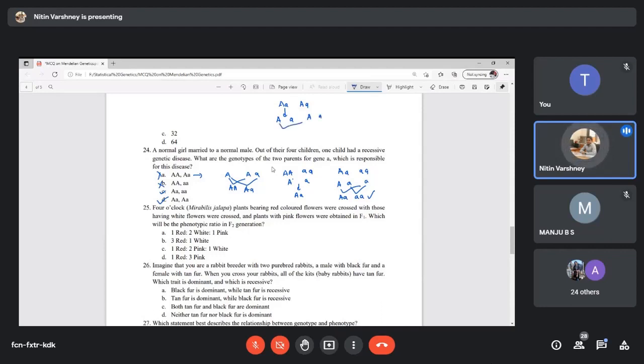So the cross will give capital A capital A, capital A small a, capital A small a, and small a small a. So this fourth child has the recessive genetic disease. Okay. Any doubt?